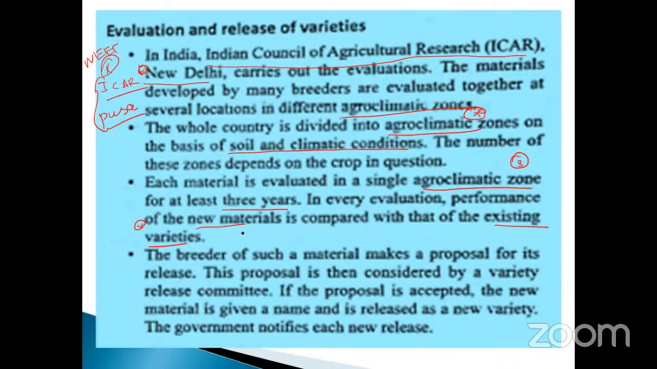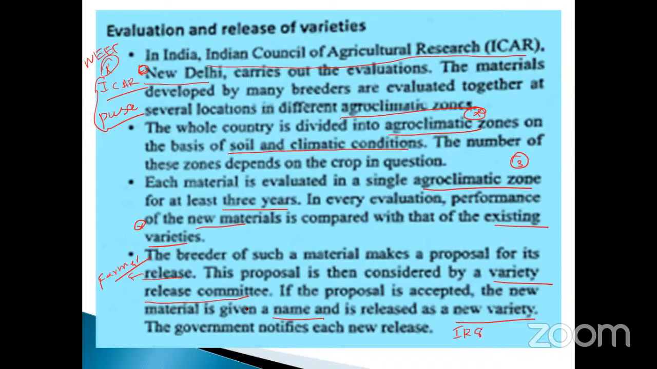Okay, that one approaches the farmer. The breeder of such a material makes a proposal for its release. Release means it goes to the farmer. So this is very, very important. This proposal is then considered by the variety release committee. If the proposal is accepted, the new material is given a name, and it is released as a new variety, that is called as IR.